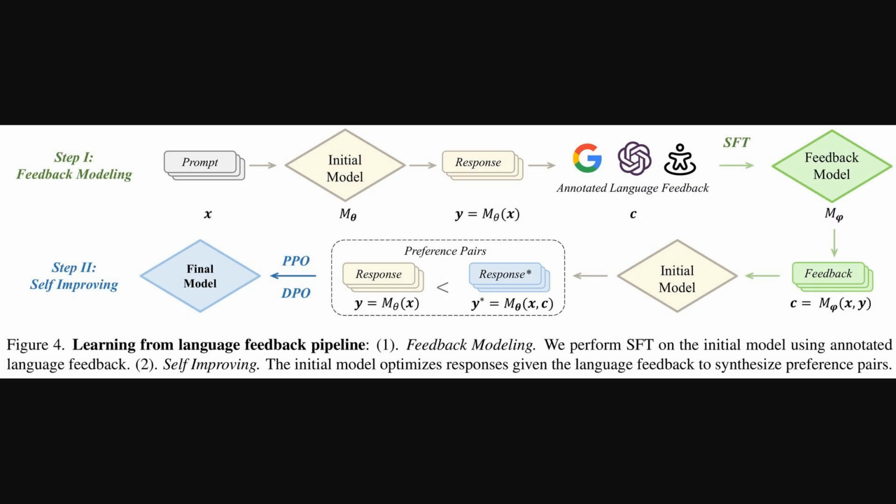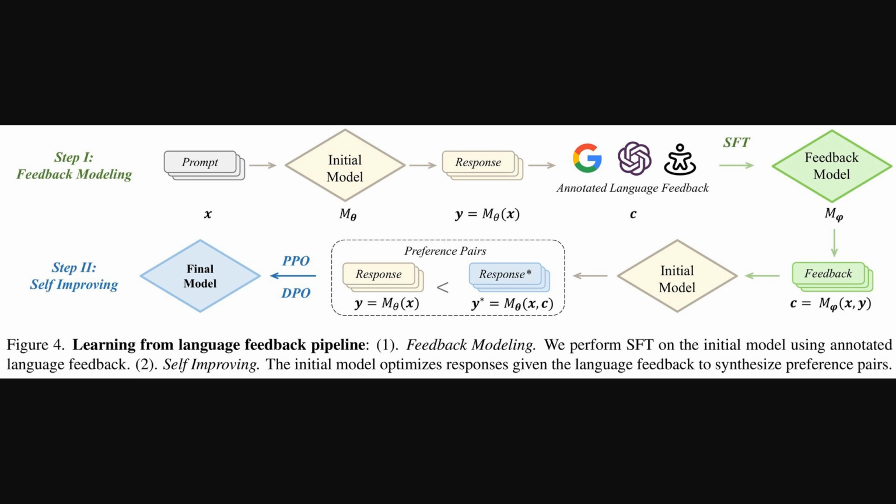Okay, so we just saw in Table 1 how that detailed language feedback helps humans agree more consistently. Figure 4 here shows how the researchers actually use that feedback in their learning from language feedback, or LLF, pipeline. It's a 2-step process. First, they train a separate feedback model using supervised fine-tuning on all that annotated language feedback we collected. Then, in the second step, called self-improving, this feedback model critiques the original model's answers, and the system uses this critique to generate a better response, creating a preference pair. This pair, the original versus the improved response, is then used to train the final model using methods like PPO or DPO.